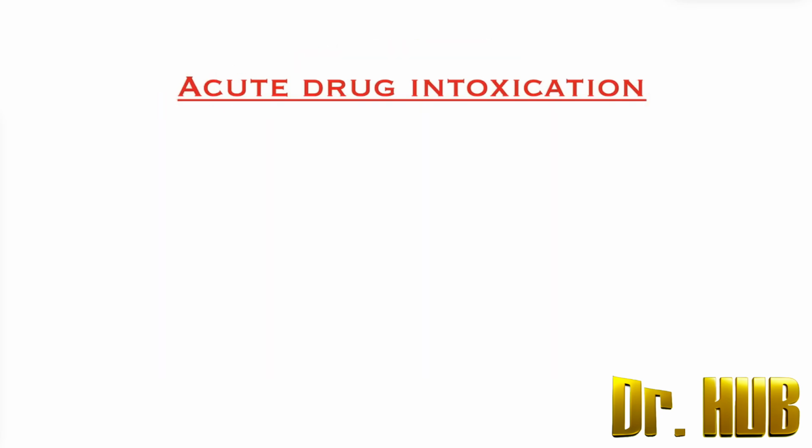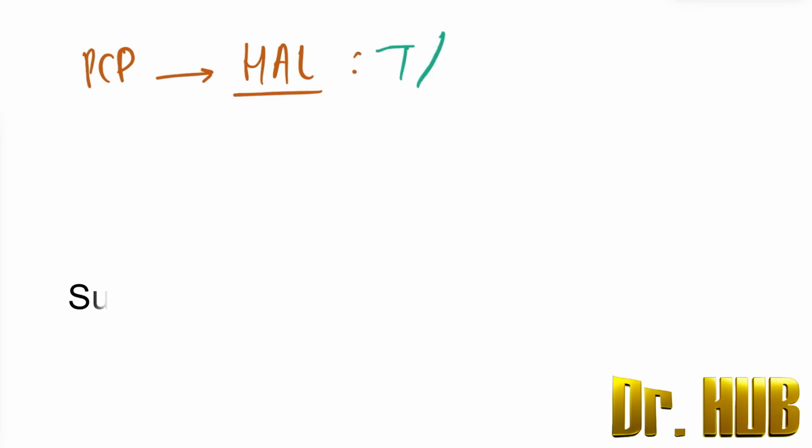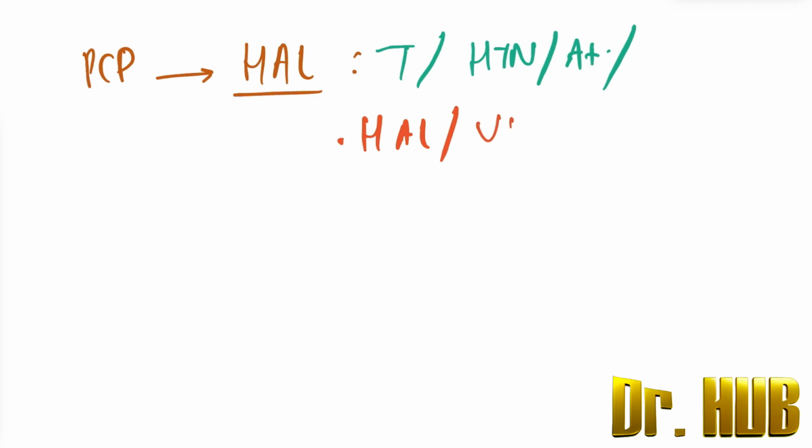Acute drug intoxication. We start with the drug phencyclidine, in short known as PCP. This is a class of hallucinogen. What are the clinical features? It can include tachycardia, hypertension, ataxia, and hallucination. Next, violent behavior is seen, and there's dissociation, amnesia, as well as the presence of nystagmus.